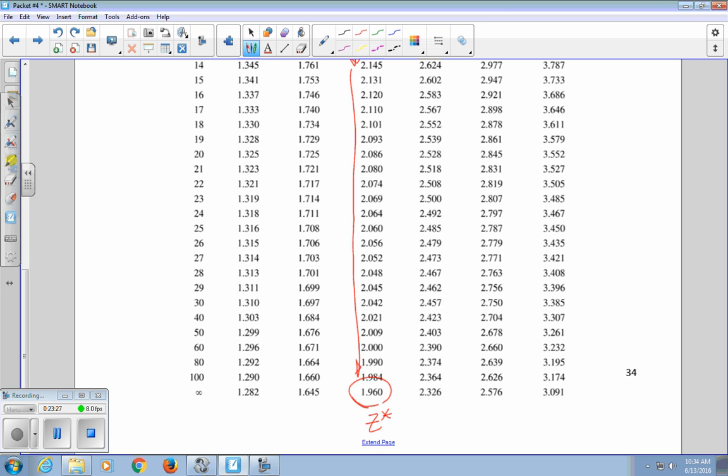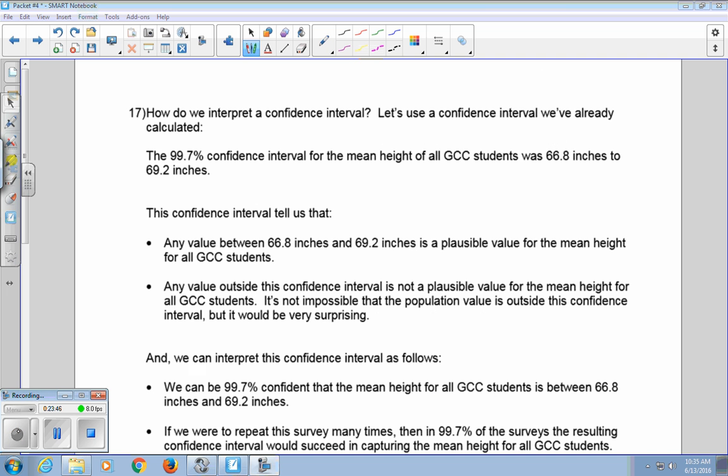So if we have a really big sample, these t star values equal our z star values. This shows further that when your sample size is really big, t and z are not very different from each other. So how do we interpret a confidence interval?